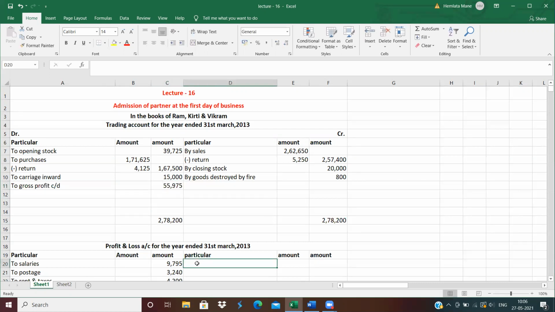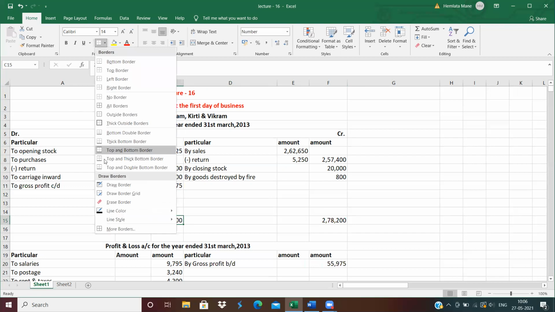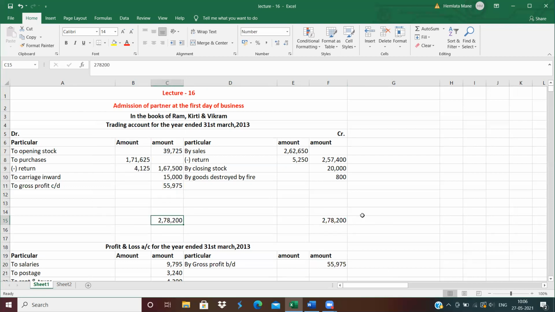So this gross profit is brought down in the P&L account, on the credit side: by gross profit brought down. How much is the amount? The amount of 55,975. Clear? This is a total, so do the double underline to this.